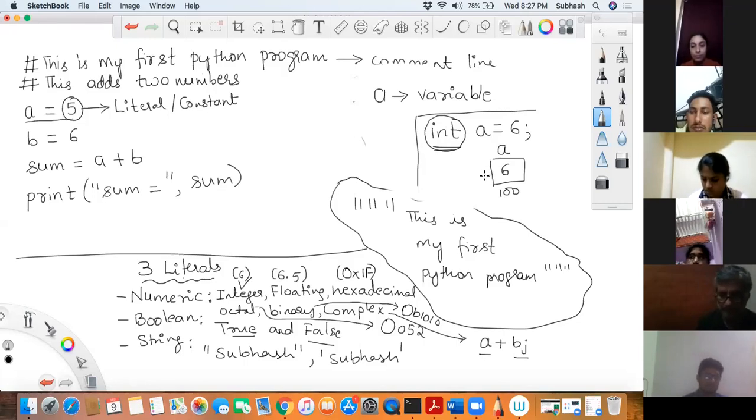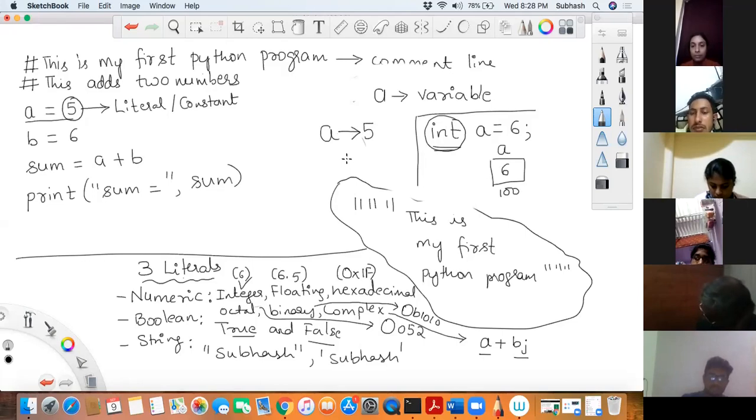In Python, there is a small deviation. Instead of calling it a memory location or a name given to a memory location, you can call a a variable as a tag that is associated with this literal 5.